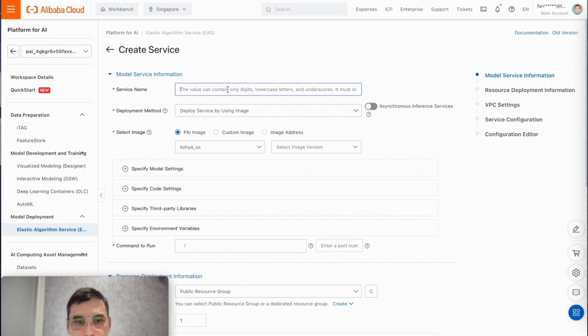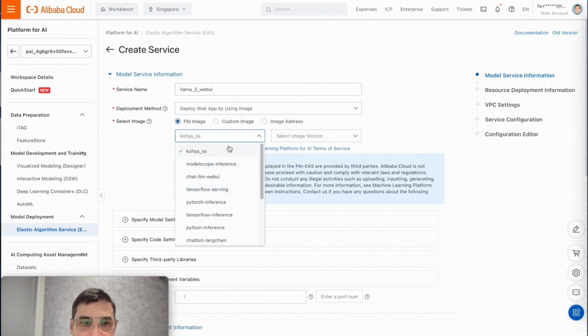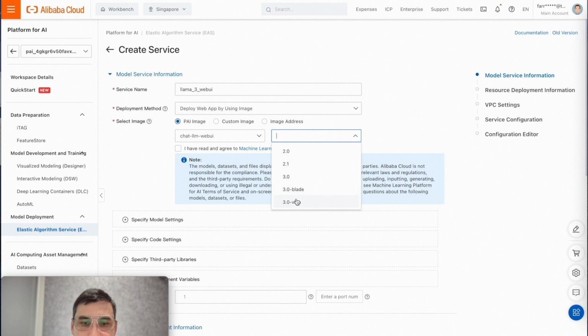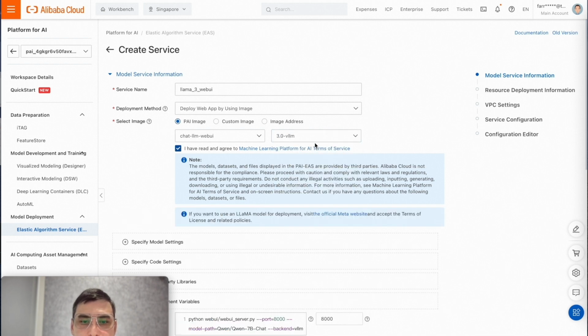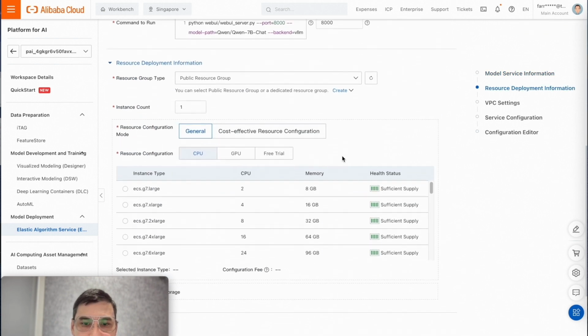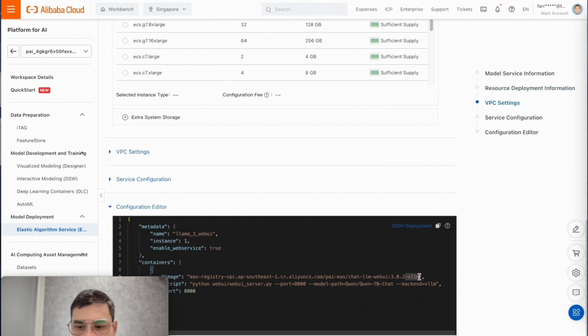So we can name it Llama 3 WebUI, and we need to choose here Deploy WebUI using image, and here it's ready. We need to choose chat LLM WebUI. You can choose a version. We will change this version. Later we will have version 3.0.3, but for the current one, here we can manually change it to 0.3.